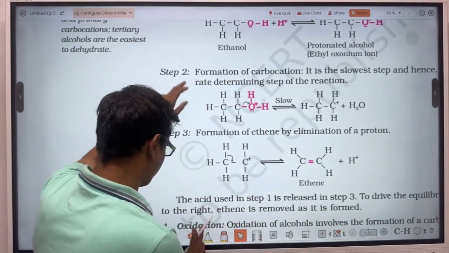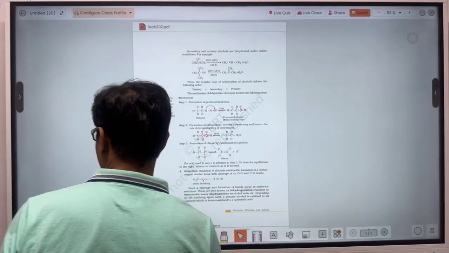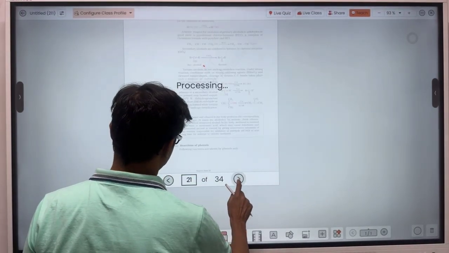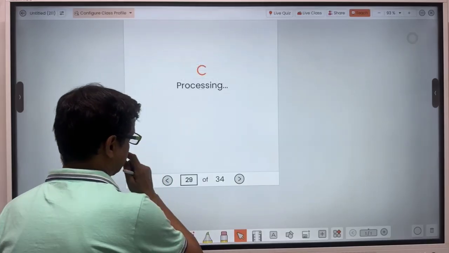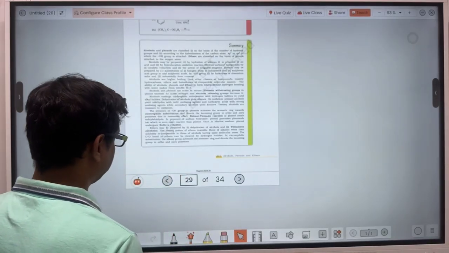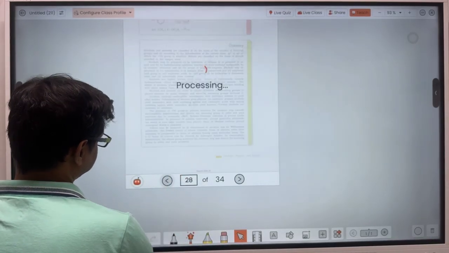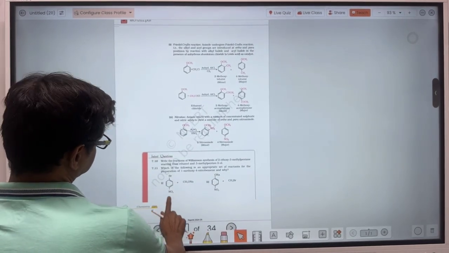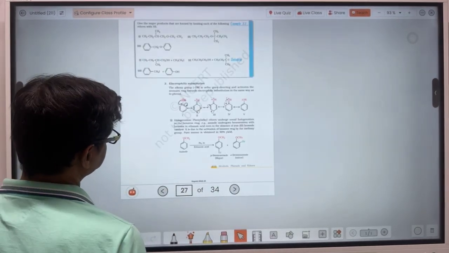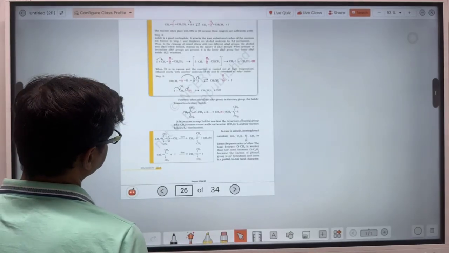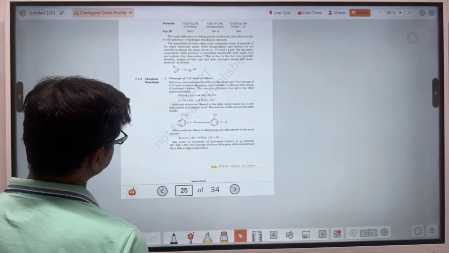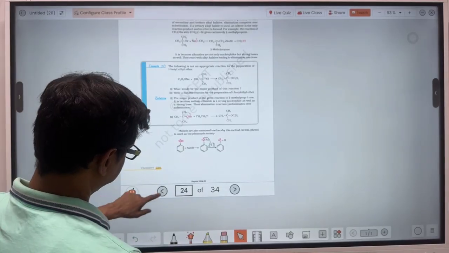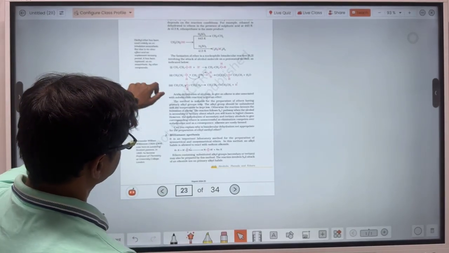Now let's see the formation of ether from alcohol. Watch out here.